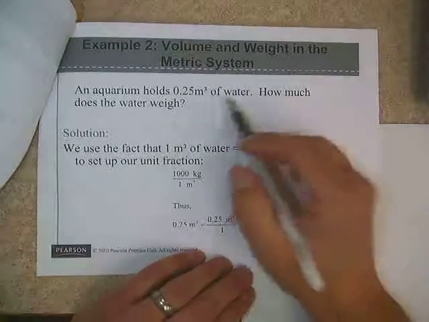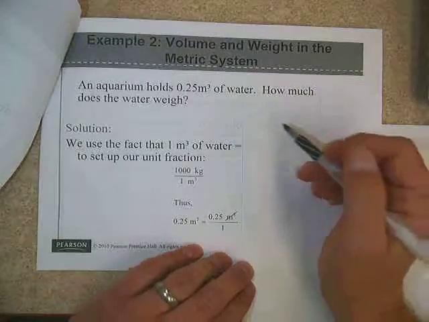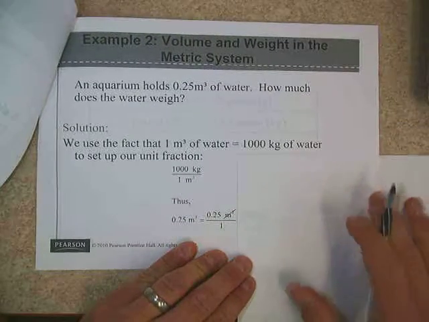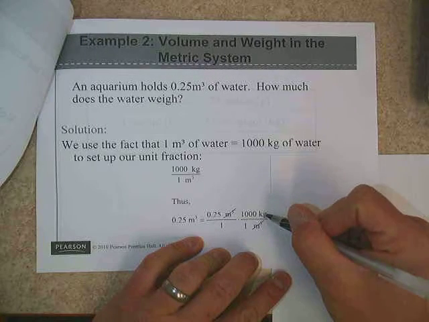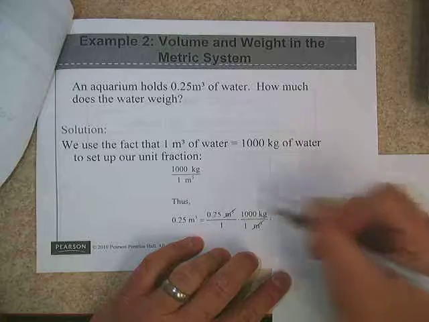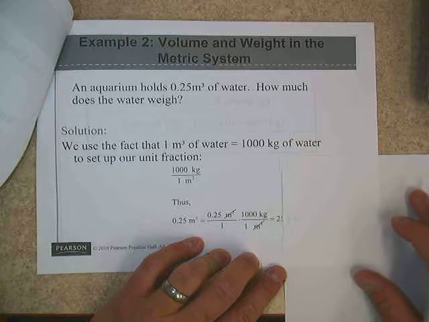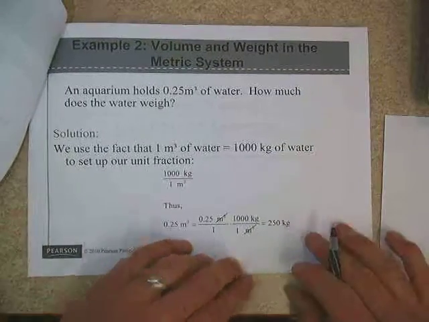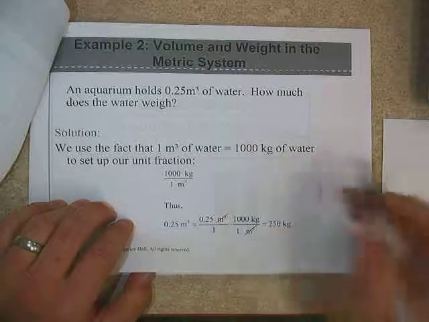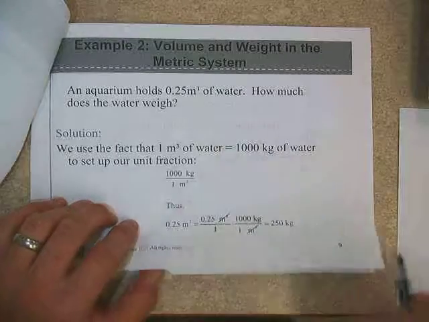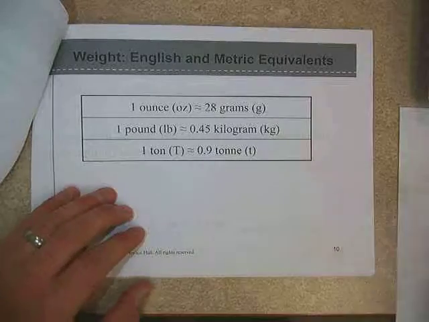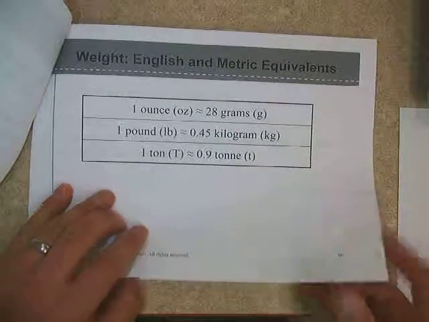Now, if we look at a conversion here, we have 0.25 meters cubed of water. How much does the water weigh? If we want to change it to kilograms, we know that 1 cubic meter is 1,000 kilograms. We'd multiply 0.25 times 1,000 and get 250 kilograms. So for 0.25 cubic meters of water, we get 250 kilograms.